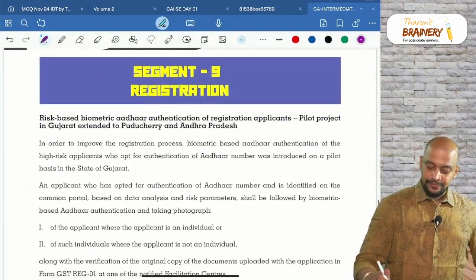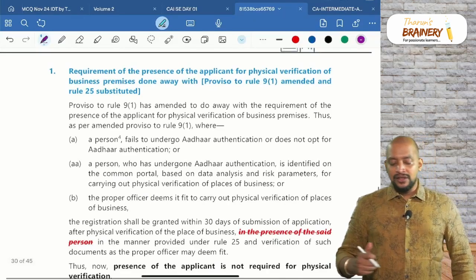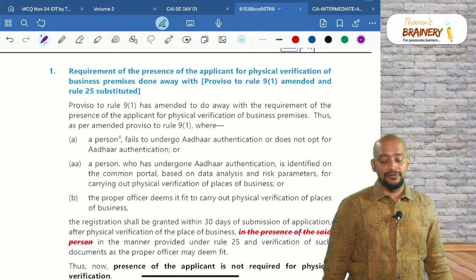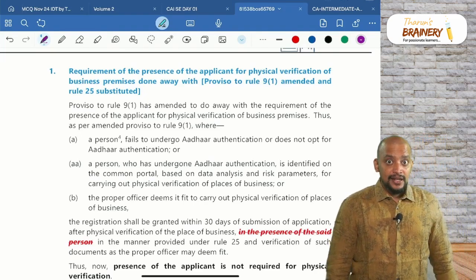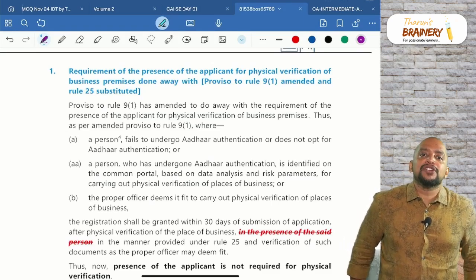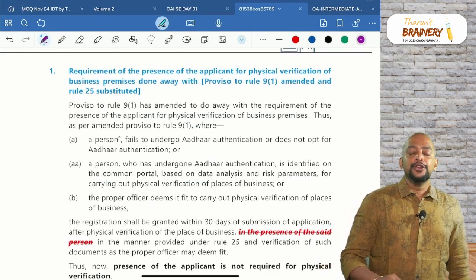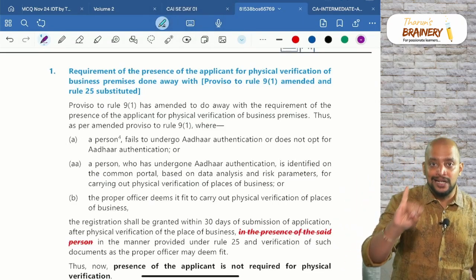Then next, we are moving on to registration chapter. In this registration chapter, there is one amendment which is of September 24 exam itself, that is, physical verification of place of business will be done by the officer. When the officer will do physical verification of place of business for granting registration certificate, whenever you made application for registration without selecting Aadhaar authentication.